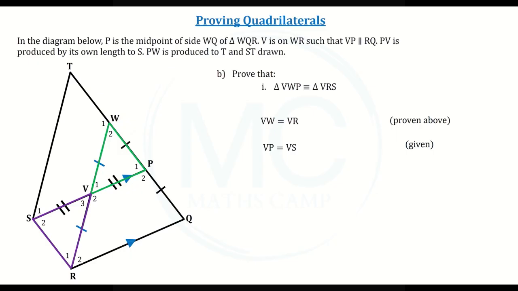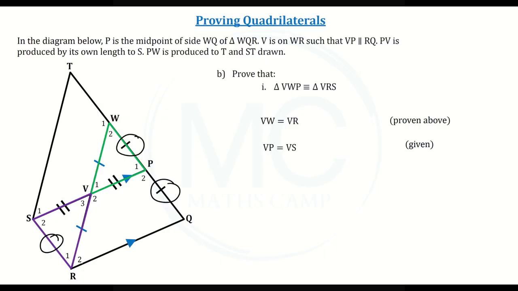We know that WP is the same length as PQ, but we don't have enough information to prove that SR is equal to either of these. So let's look for an angle. We have found two pairs of corresponding sides, so we need to find the included angle.